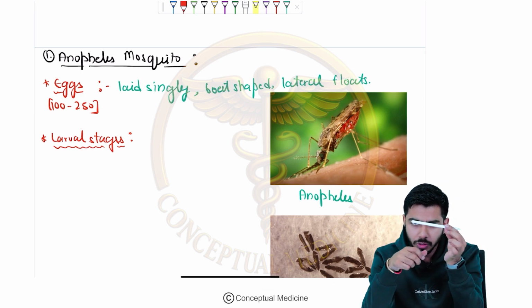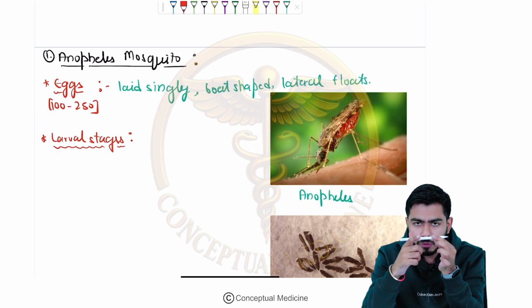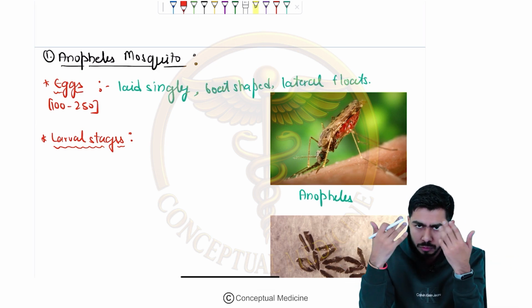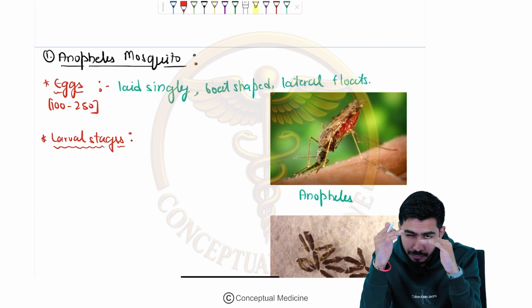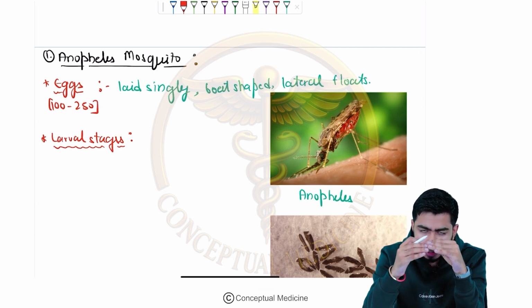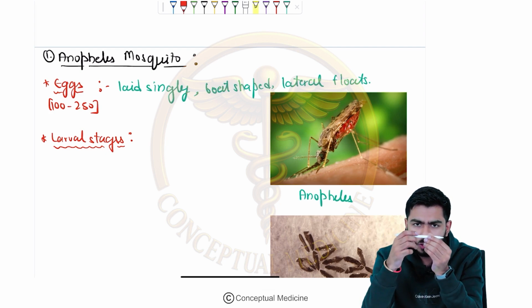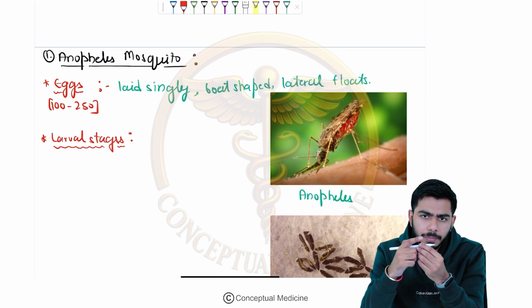If this is the surface of the water, just beneath the surface of the water they are having the eggs. And for the respiration process, obviously if they want to survive they have to respire, but they are just present under the surface of the water, parallel to the undersurface of the water, right? So whenever they want to breathe, they are just beneath the surface of the water. That's how they are serving their purpose of respiration, right?